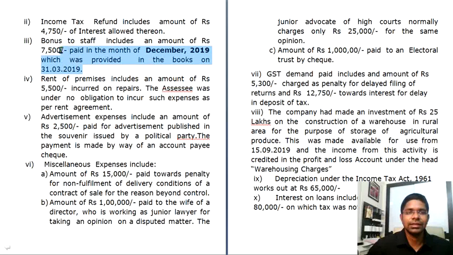So what you have to consider here is section 43B. 43B clearly tells you that whenever there is any payment, not any payment, but a set of statutory payments, which includes gratuity, bonus or tax, only on the basis of payment will you be permitted a deduction. However, it is okay even if you make the payment up to the date of filing your return. But here you generally file your return in September, and here he has made the payment in the month of December. So technically last year it will be disallowed, and that section also says you will be permitted a deduction in the year in which you are paying it.